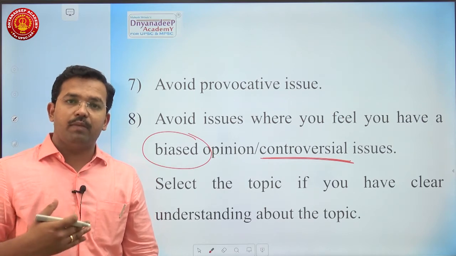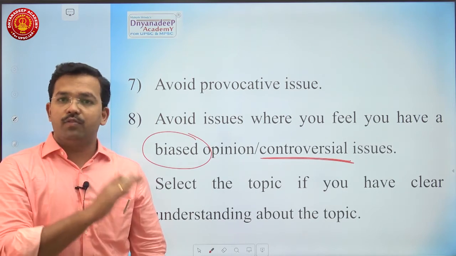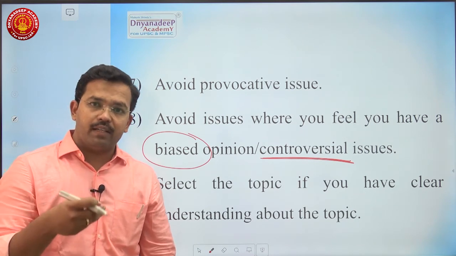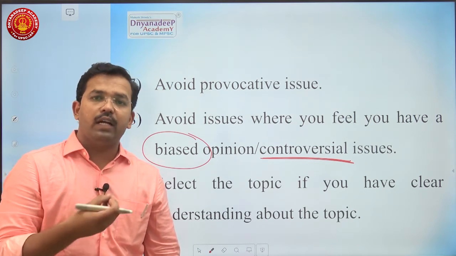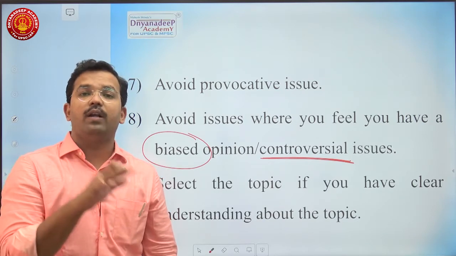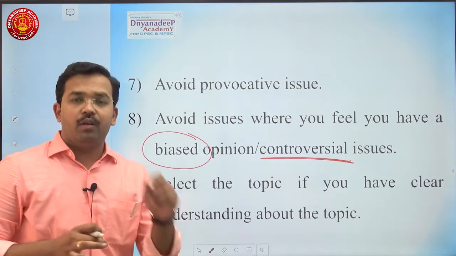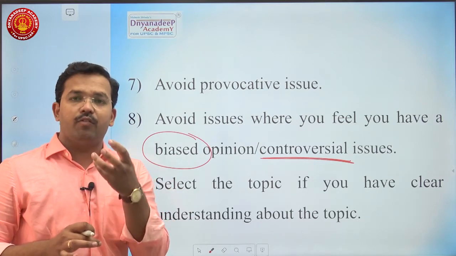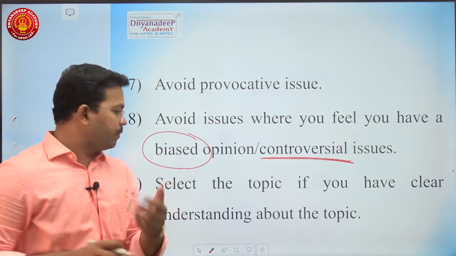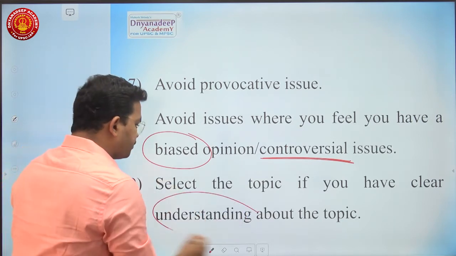Whatever may be the thinking in my real life, I will go in a balanced and neutral manner for writing the essay. This won't always happen. It is always the case that your biasness, your lack of neutrality will reflect in your writing, and you feel this is neutral, but the things are not neutral. So you have to take care that you should not have a biased opinion. You should avoid the issues where you have a biased opinion, or where you are more controversial on the topic.